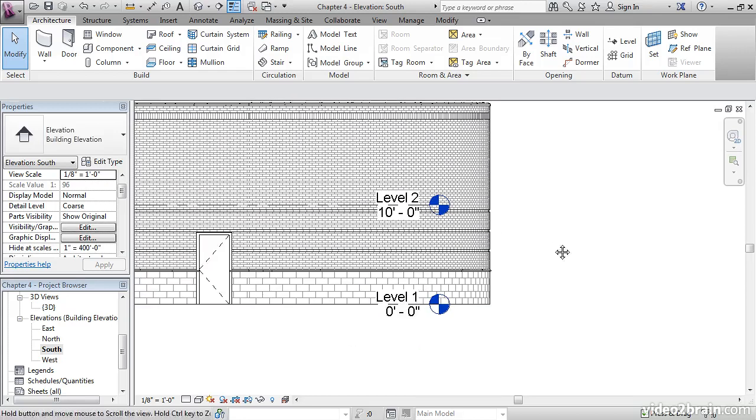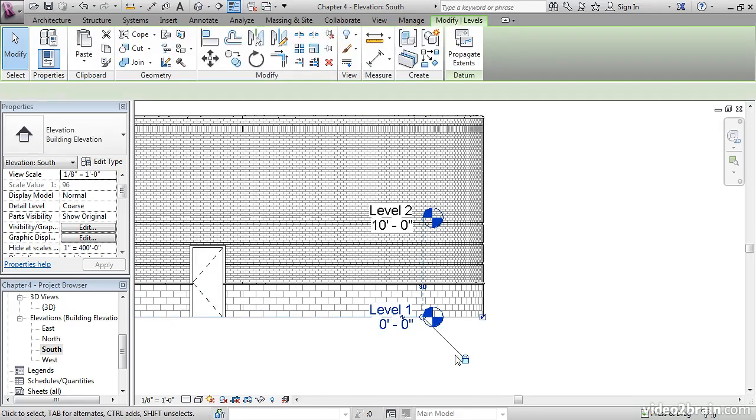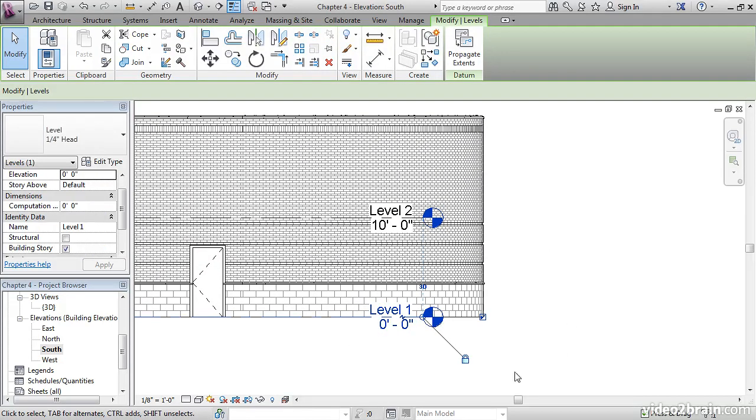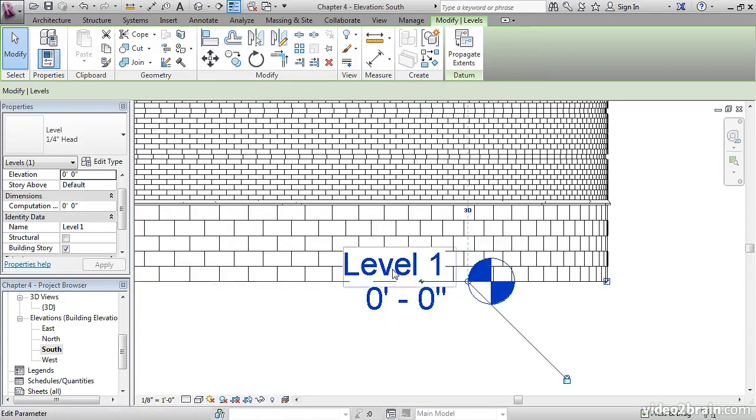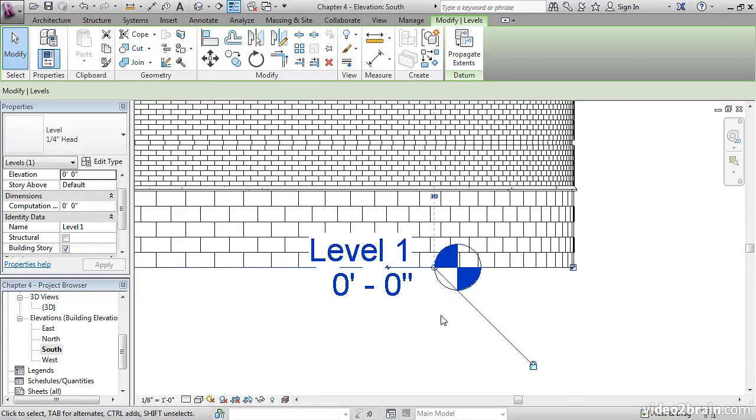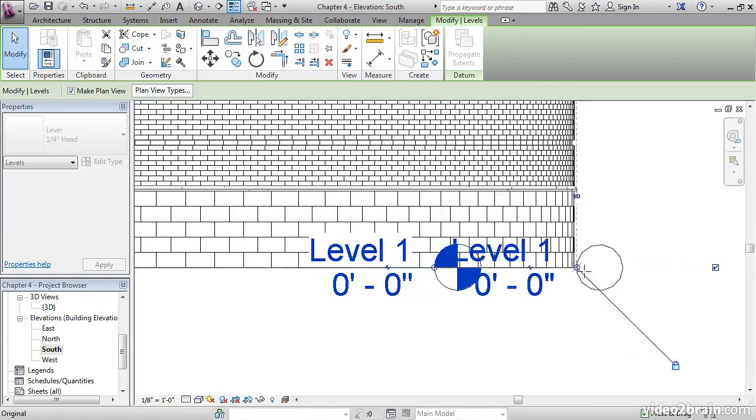The first task is to move our levels out of the building so we can actually work on them. What I'd like you to do is select Level 1. Notice all the activity. We now know that blue items in Revit are editable. Also, what we see is this little drag grip. This is the same as walls and other items in Revit. If you hold on to this drag grip and drag it out, we'll get it right out of the building.